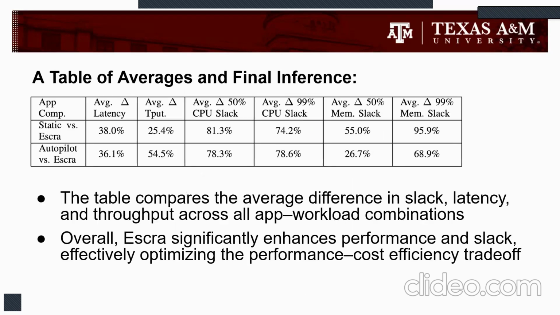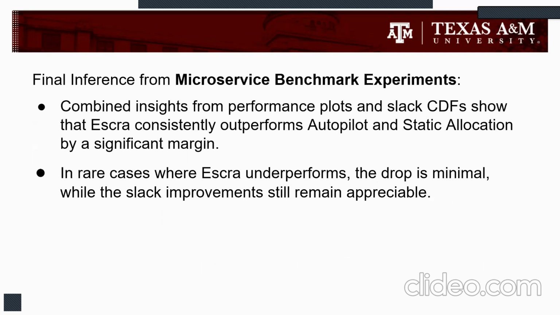Now, an average table is also given, which computes the average slack, latency, and throughput and the difference between ESCRA and its baselines across all app workload combinations, and it shows that ESCRA offers significant improvement and thereby takes an optimal step towards achieving performance cost efficiency trade-off.